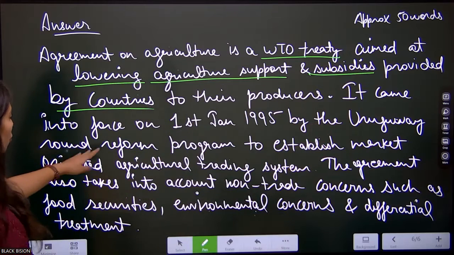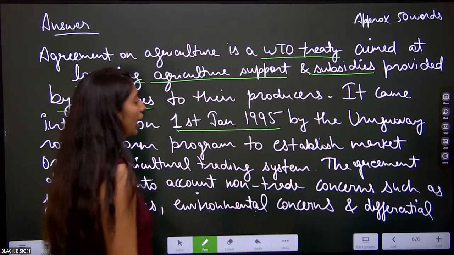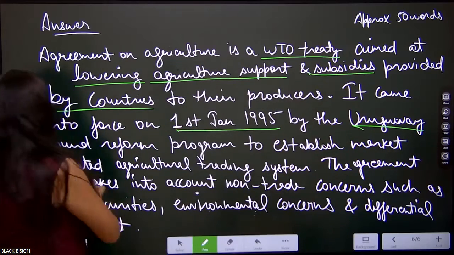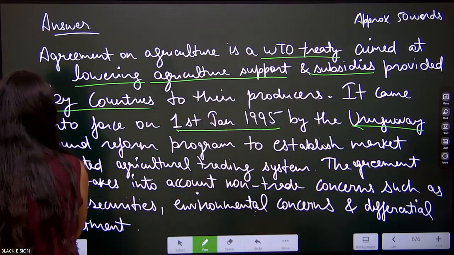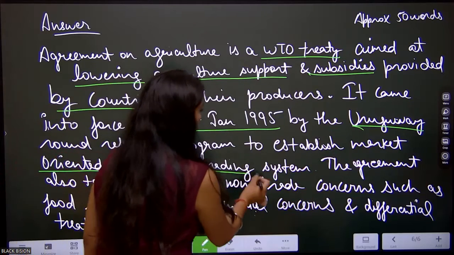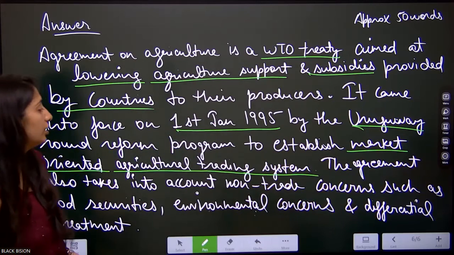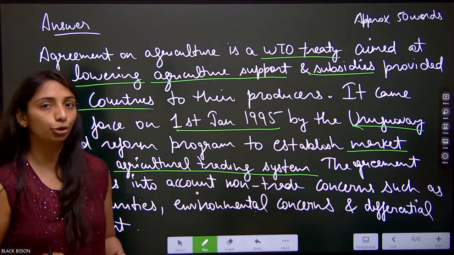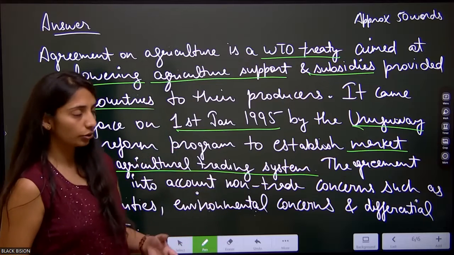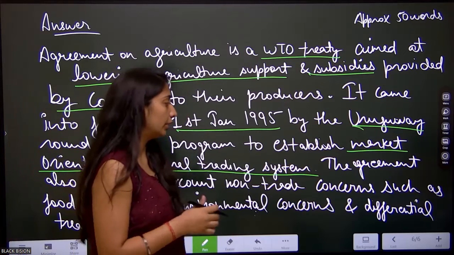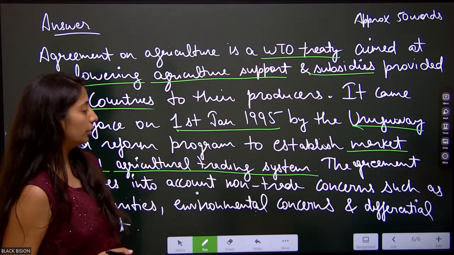It came into force on 1st Jan 1995 when the WTO was also formed, through the Uruguay Round reform program to establish a market-oriented trading system. What is it? That the prices or the trading should happen through market forces. Government should not decide what the prices will be, or which country will influence the global market.